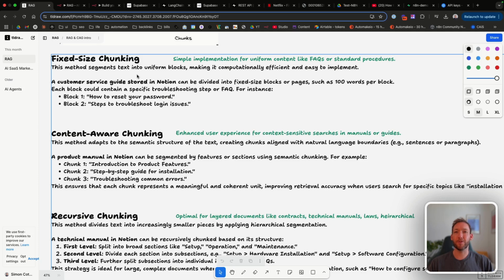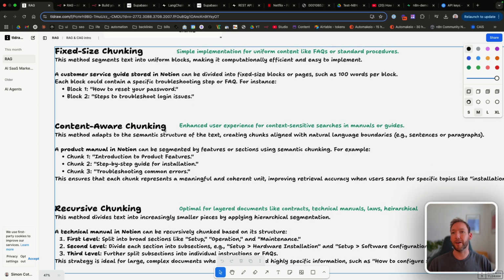So this would be really useful if we had something like FAQs or procedures where we have like a question and answer, e.g., how to reset your password with an answer, steps to troubleshoot login issues with an answer. But it's probably not going to make a lot of sense for our complex financial documents here, because we could lose some context if we split randomly in the middle of a line after 200 characters, say.